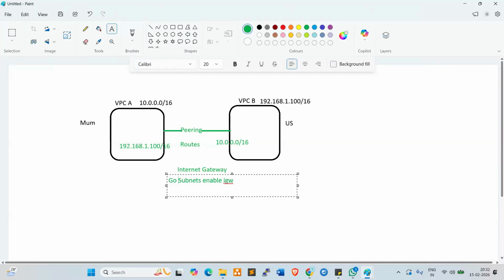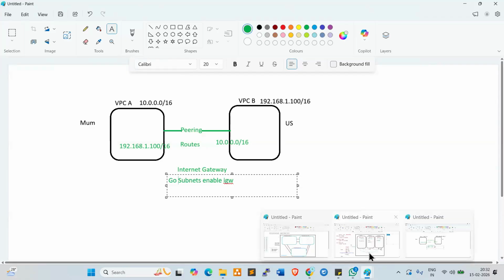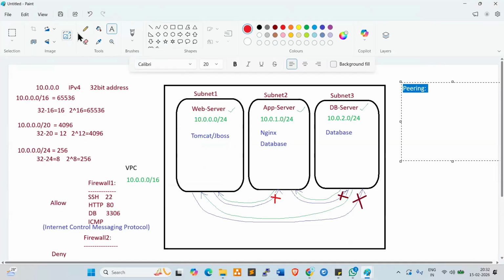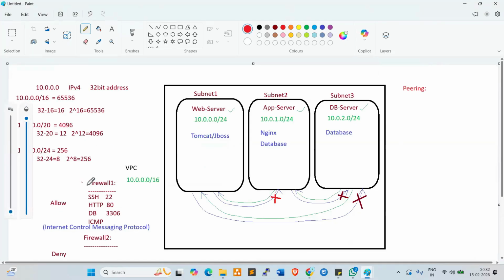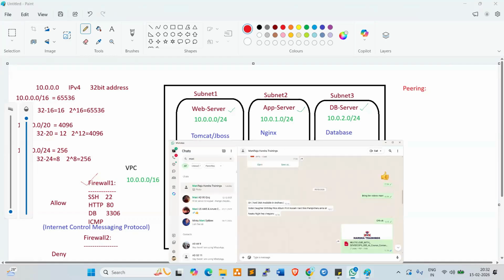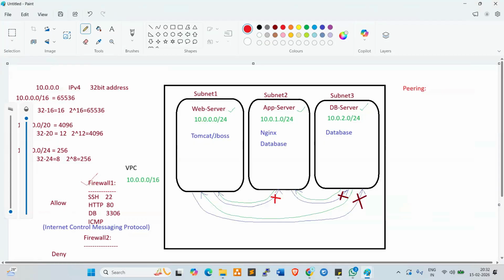Fine? So here in GCP we have a new terminology. This is not a new concept, just new terminology: firewall. In AWS we call it a security group. Security group, firewall. The terminology is different, but functionality-wise all the platforms are the same. Clear, everyone? Any questions so far, Andy? Anyone?